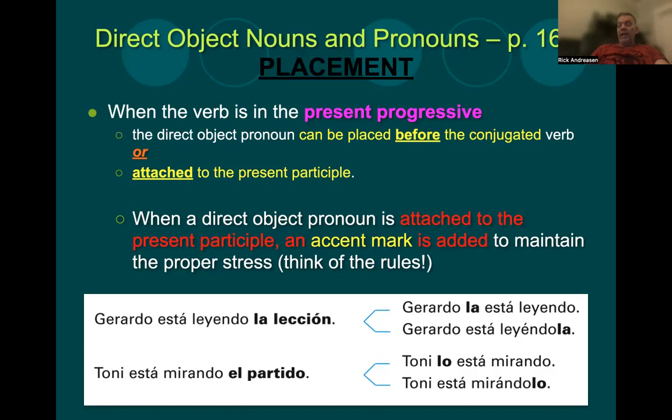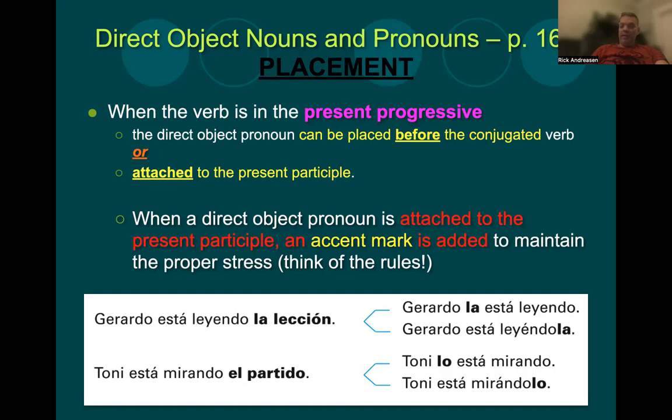So look at that word, leyéndola. Notice that we had to put an accent mark on the E, because if we don't, it would be pronounced leyendola, because that word ends in an A, ends in a vowel, so it should have the stress on the second to the last syllable. But since leyendo is how we pronounce it, then we add the la, it's going to maintain that same pronunciation. So to show that it's not leyendola, it's still pronounced leyéndola, we have to write in an accent mark on that third from the end syllable.